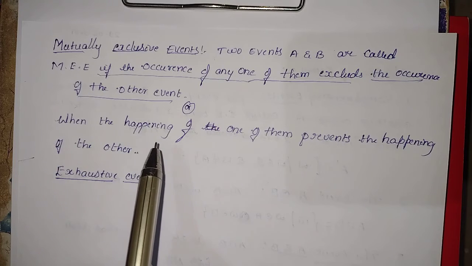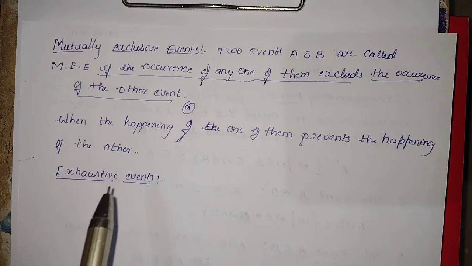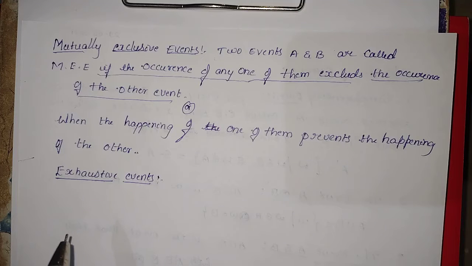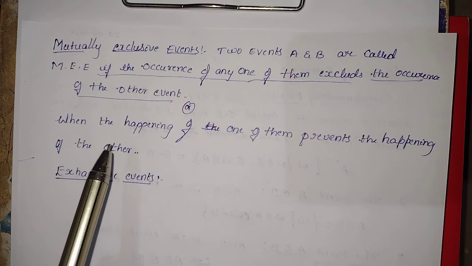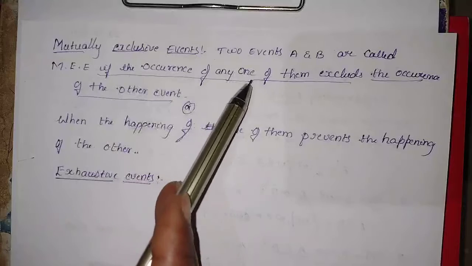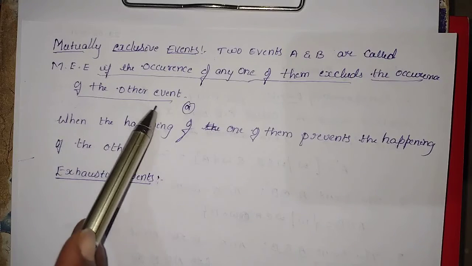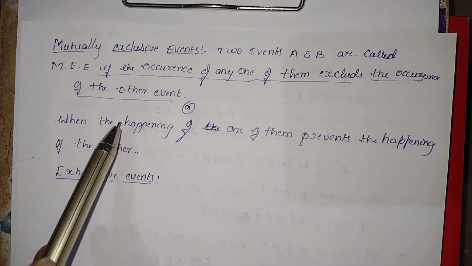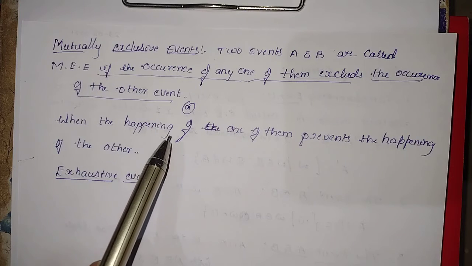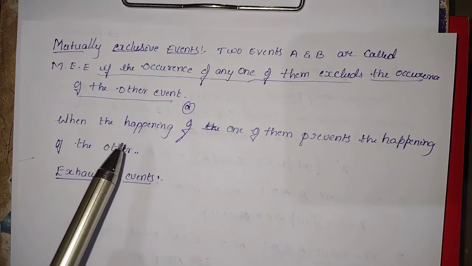So usually we take the sample space. From this sample space we consider two events like A and B, where A denotes getting a prime number and B denotes getting an odd number. From these two sets it is possible to write the mutually exclusive events, because the definition only states that the occurrence of any one of them excludes the occurrence of the other. I will tell you later when we are solving the problems.